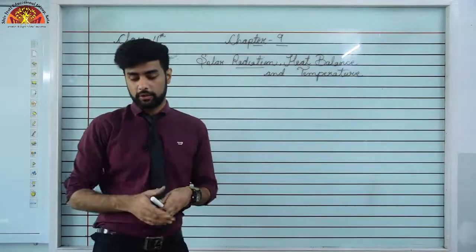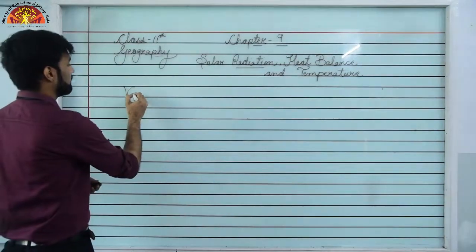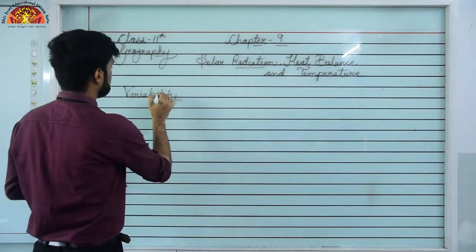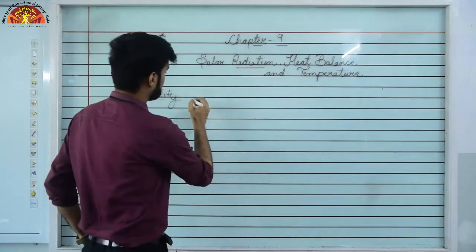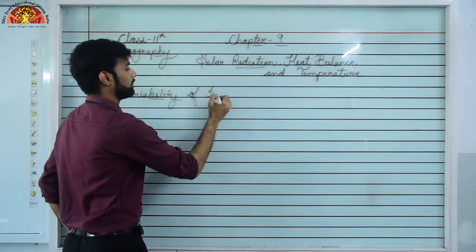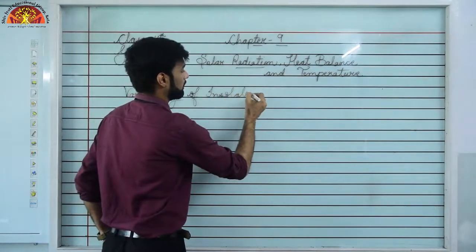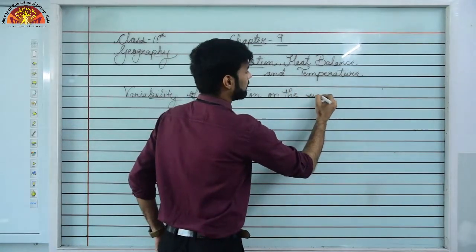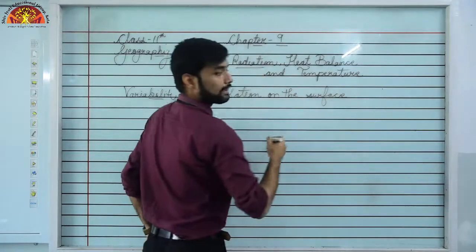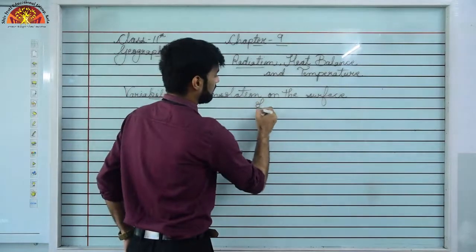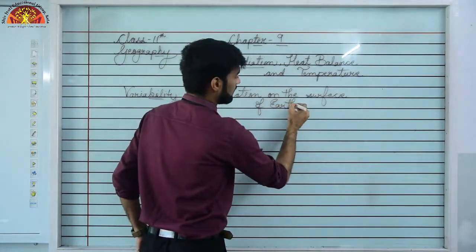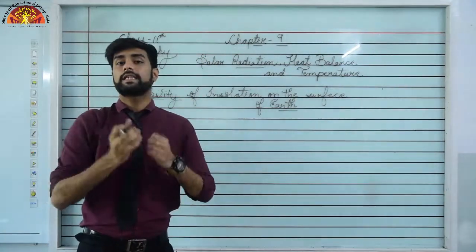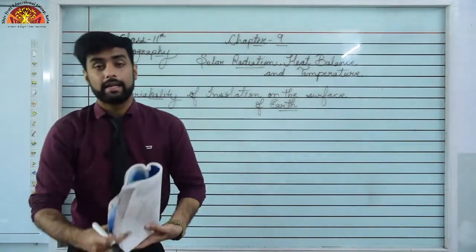Now let's move back to our third topic, that is variability. Our third topic is variability of insolation on the surface of Earth. Now, our Earth's surface doesn't always receive the same amount of heat. It means the heat energy that we are getting has variation. There are several factors which affect how much heat we are getting from the sun. Let us discuss these factors.